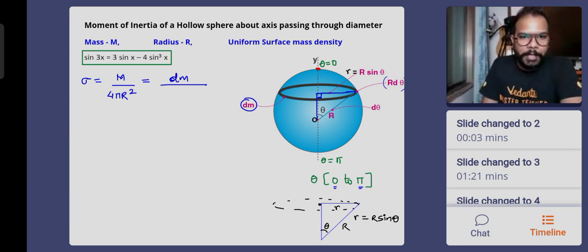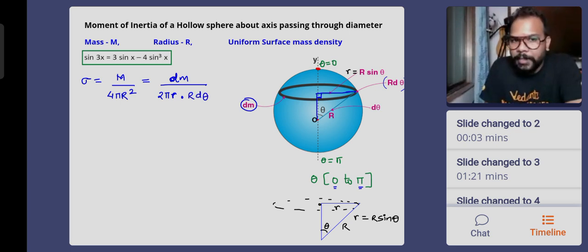So I will not spend more time here explaining how the area of a ring is written as 2 pi r dr. So I'm writing it as of now 2 pi small r. Small r is the radius of the ring. Okay, I will write it in terms of capital R, don't worry. And the thickness of the ring is R d theta. As small r is variable, I'll have to write small r as R sine theta.